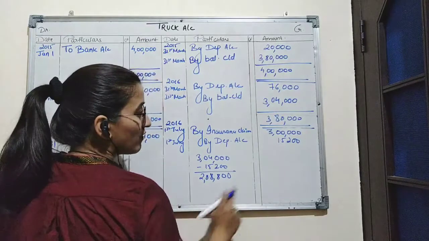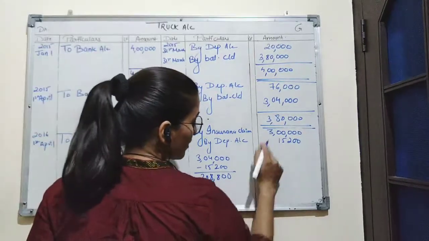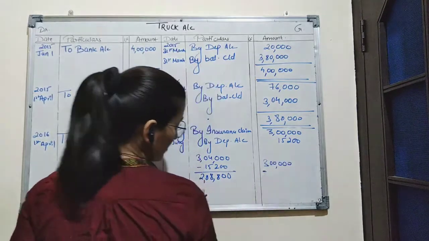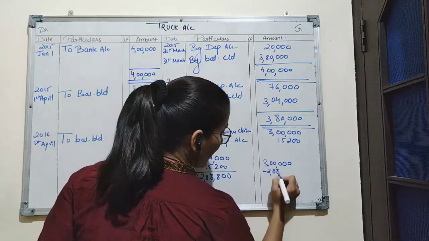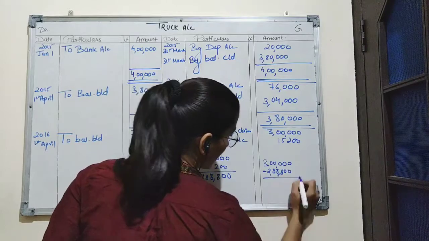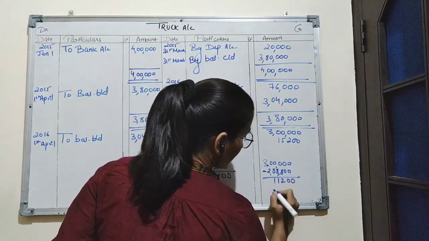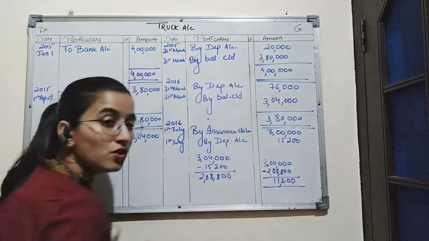The amount of profit will be calculated as 3 lakh minus 2,88,800. Amount is 11,200.